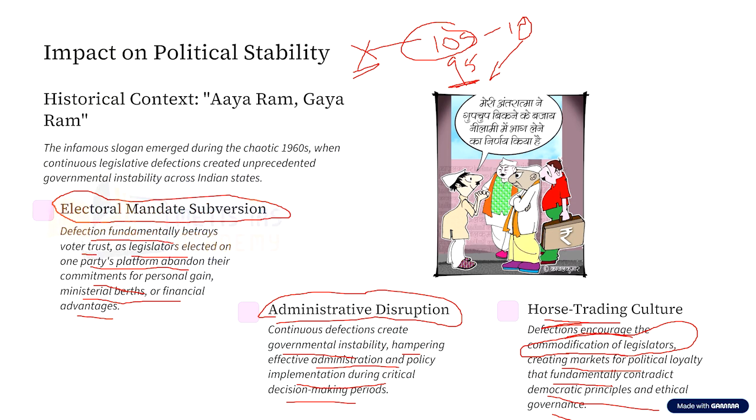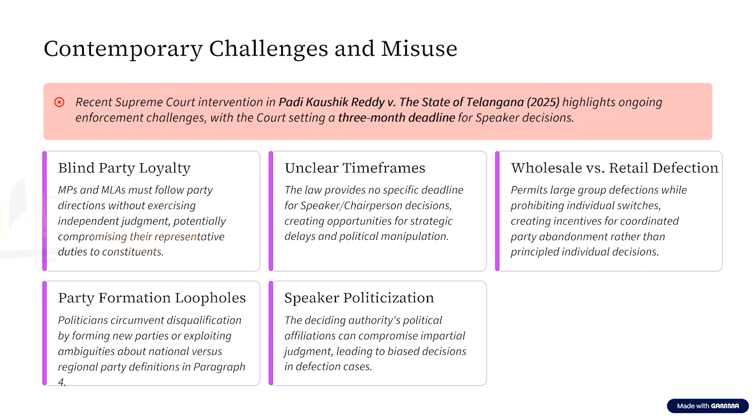Now, even though there has been an anti-defection law to overcome the phenomenon of defection from one political party to another, this law has not done what was exactly required of it. So I'm going to give you a few instances from the very recent past which cast doubt on the effectiveness of the anti-defection law. For example, I already gave you the examples of Goa and Rajasthan.